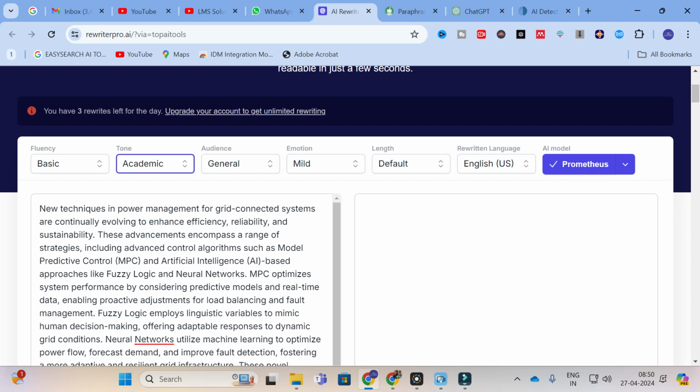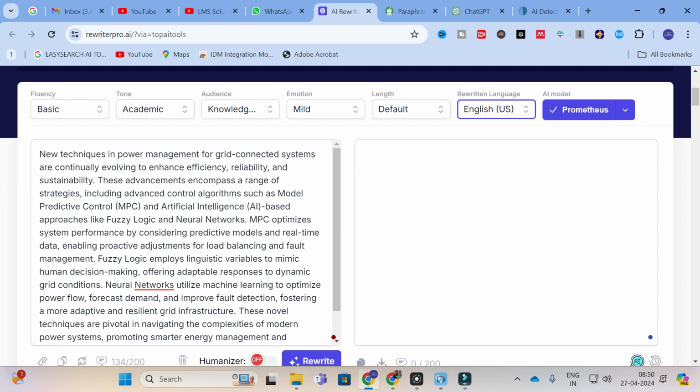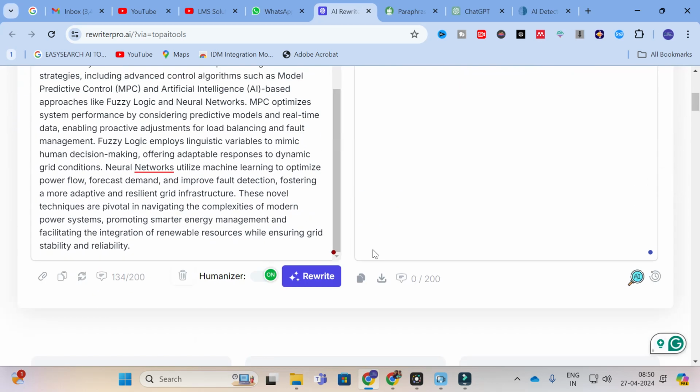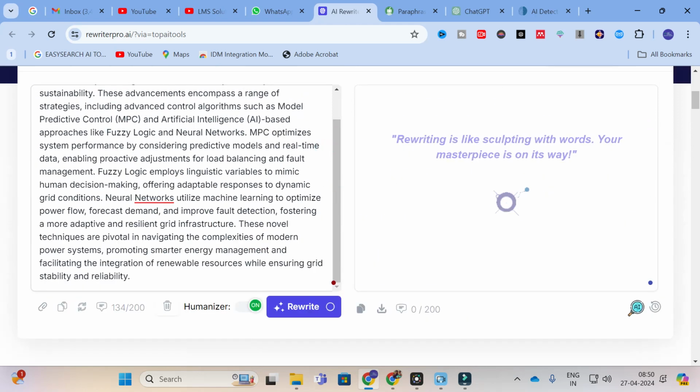Next you can see audience: general, knowledgeable, expert. I am going to click knowledgeable. Here you can see emotion, so it's mild, length is default. Next, language: I am going to select English US. After that, if you want to convert it into any language, you can convert it to any language. Turn on this humanizer option. After that, click on rewrite. It will take several seconds to generate the content. Let us see how it will work out and how it will rewrite content for us.